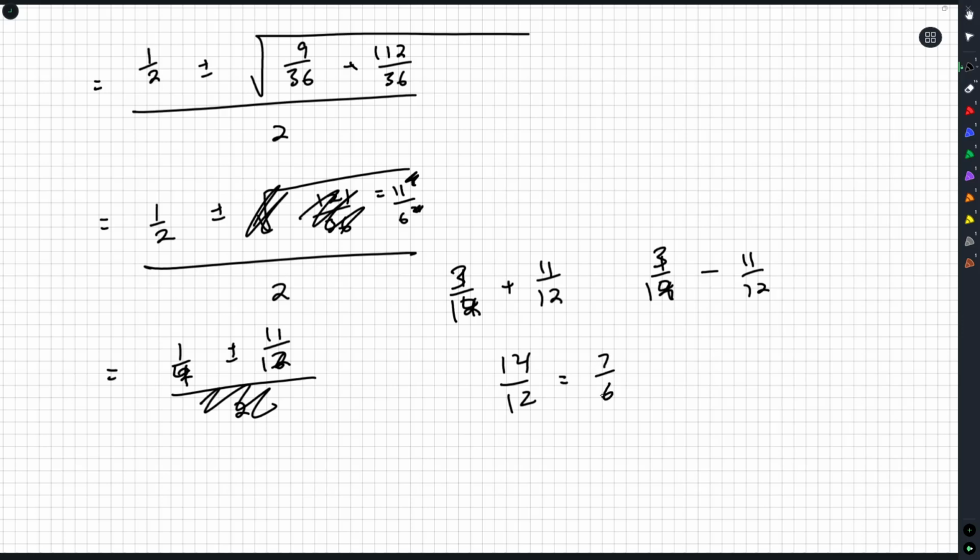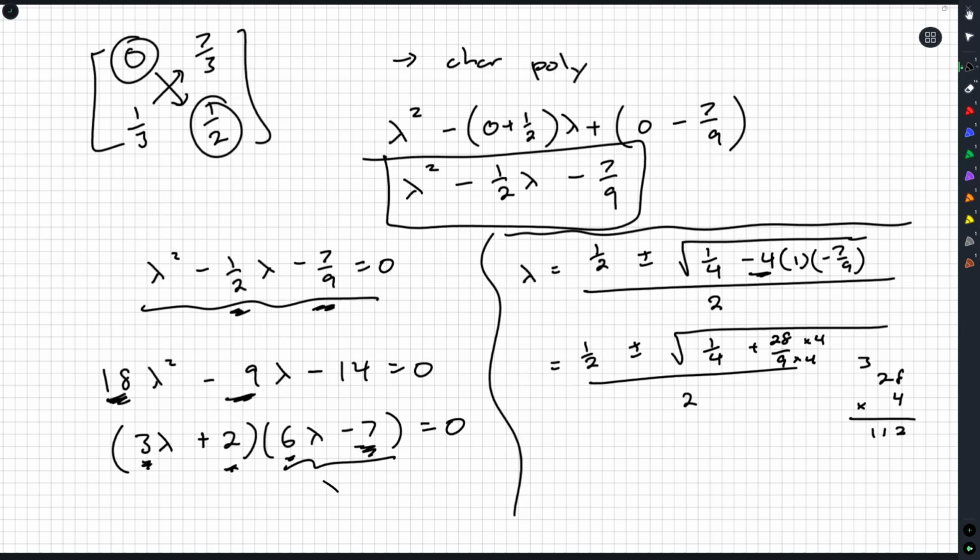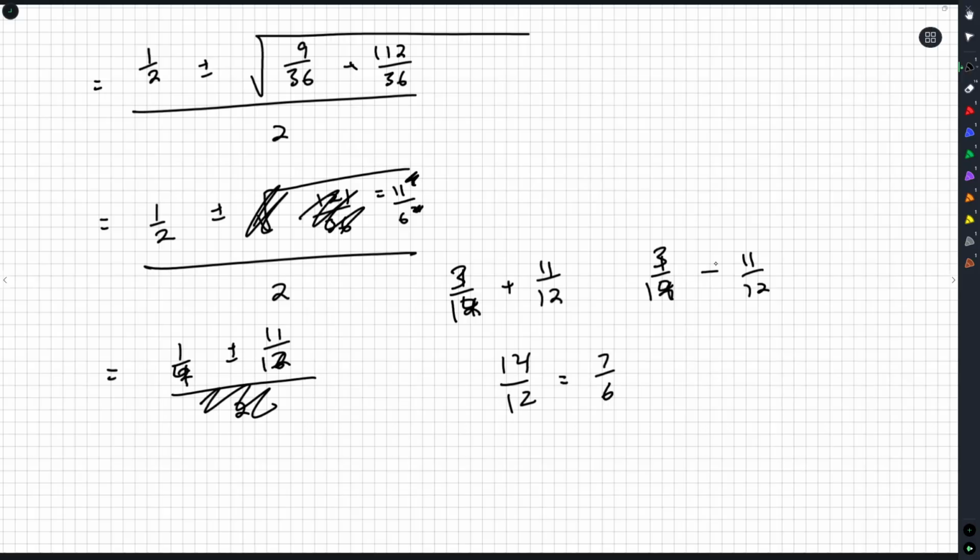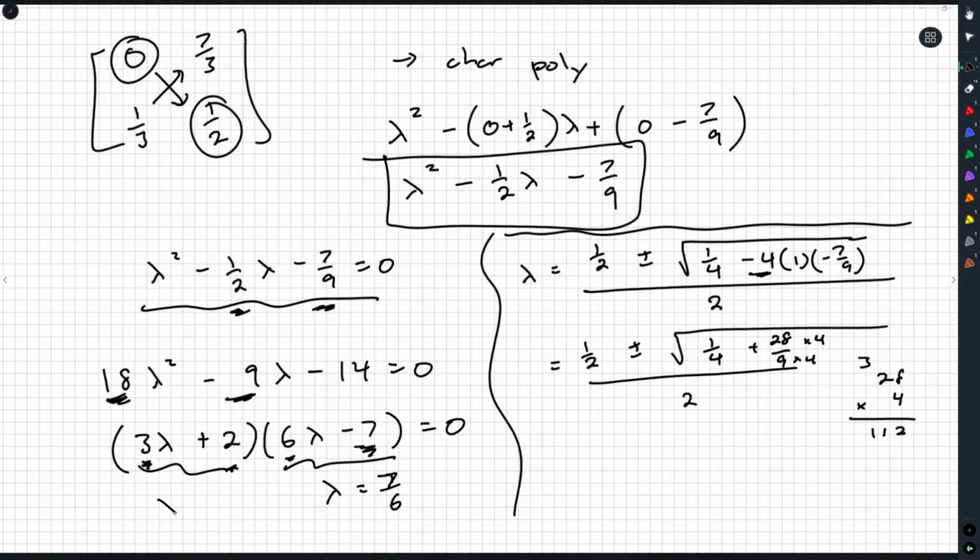So 3 plus 11, 14. 14/12, that's 7/6, which you can see corresponds to this lambda here, 7/6, where we need the factoring that I got lucky with. And then 3 minus 11, that's negative 8/12, which divide by top and bottom by 4, you get negative 2/3, which does correspond to this one. So get lucky like I did. Be amazing with fractions at the start. You could have skipped all of this, or again, you can always go quadratic formula. Always, always, always works. Okay? But there we go. So we now have our eigenvalues. 7/6, and minus 2/3.